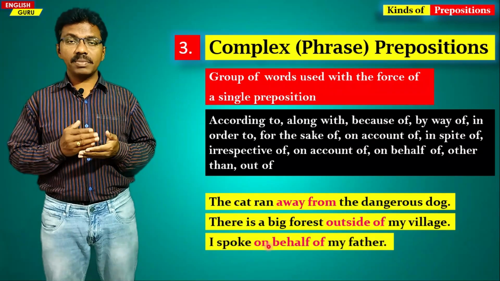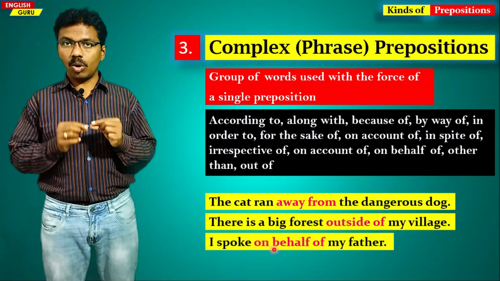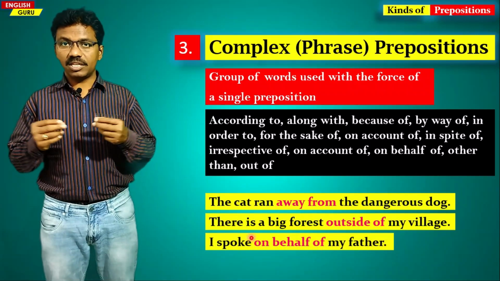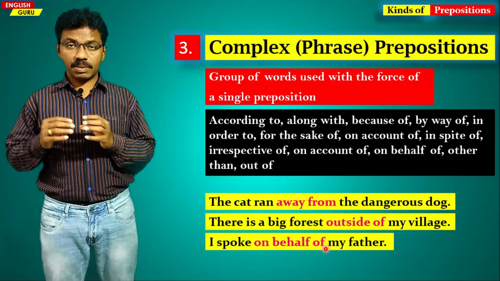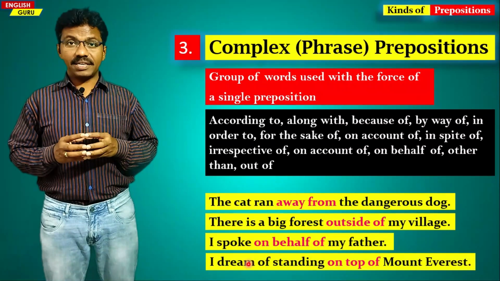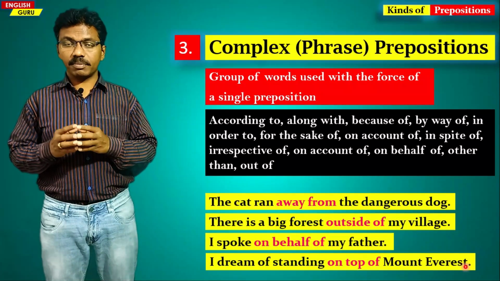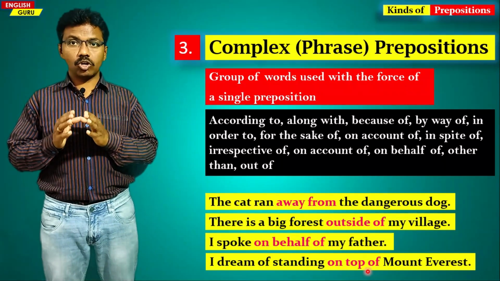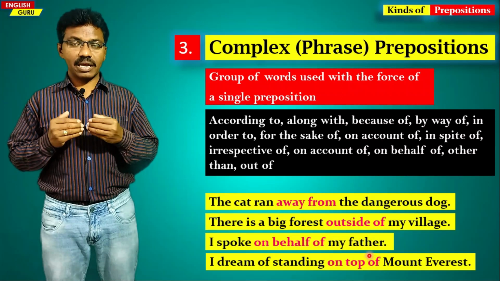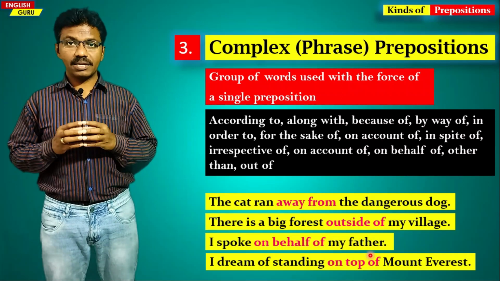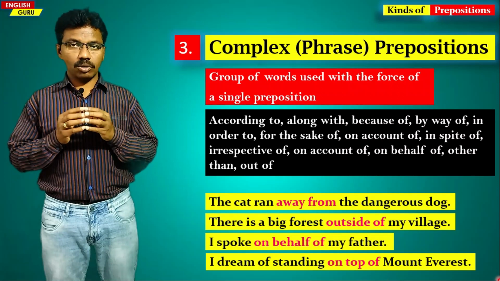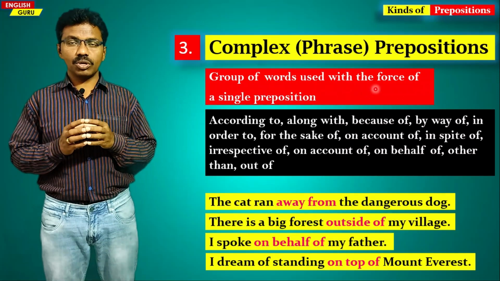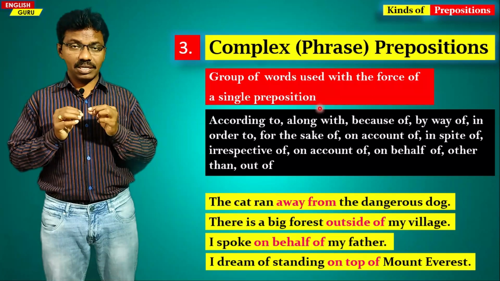I spoke on behalf of my father. On behalf of, three words combined as one phrase. It is a complex or phrase preposition. In the next sentence, I dream of standing on top of Mount Everest. On top of, three words as a single preposition, and this is complex or phrase prepositions. So phrase or complex prepositions are used as a single preposition in a sentence.